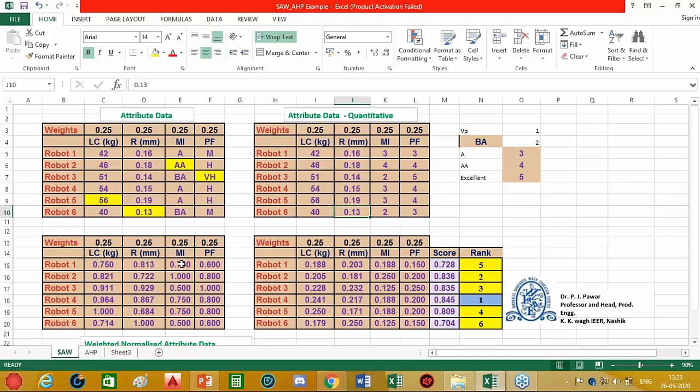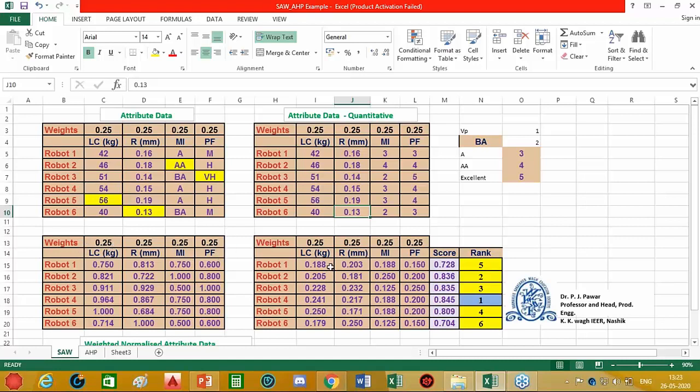Initially, let us assume that since we don't have much knowledge about the process, we assign equal weights to all attributes. Since the sum of all the weights must be equal to 1, we assign 0.25 to each attribute.